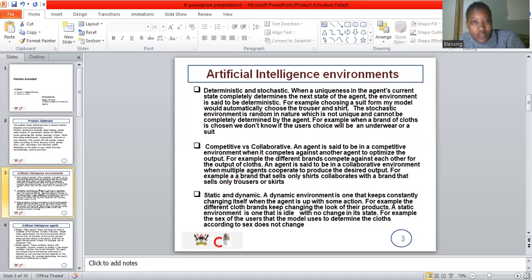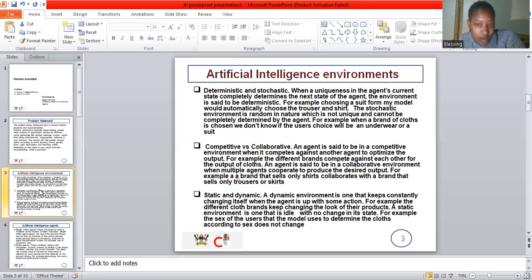And then we have a collaborative environment. This will still apply to brands. We have different brands, where one brand is selling shirts and the other is selling trousers. Shirts and trousers will be needed by one person. So those different brands will need a collaborative environment where they can collaborate to deliver the products that are needed by one person, even though they're from different brands.